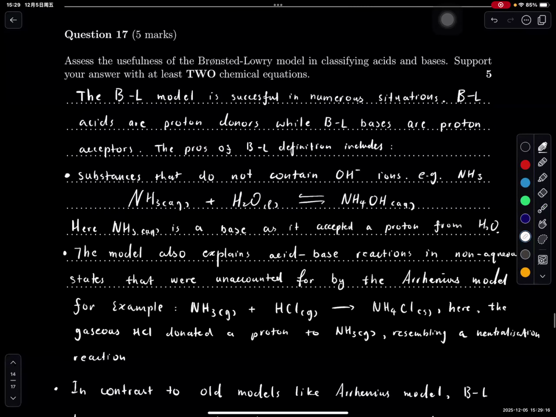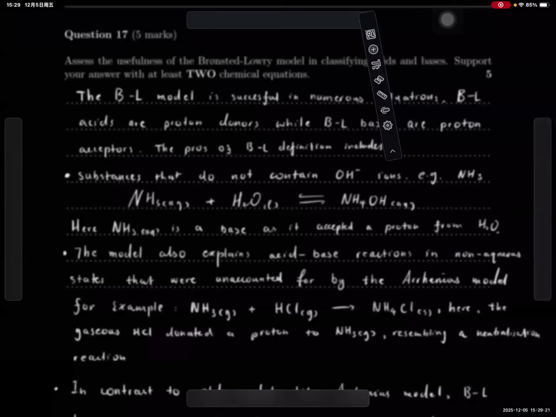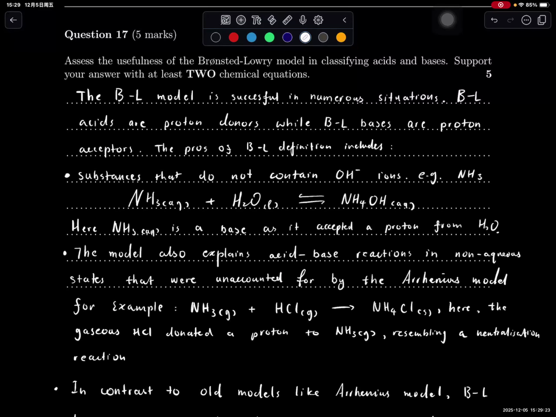And then for question 17, assess the usefulness of the Brønsted-Lowry model in classifying acids and bases. Support your answer with these two chemical equations. Okay, this question could be very hard. So like I said, give a definition, right? Just define what Brønsted-Lowry said.